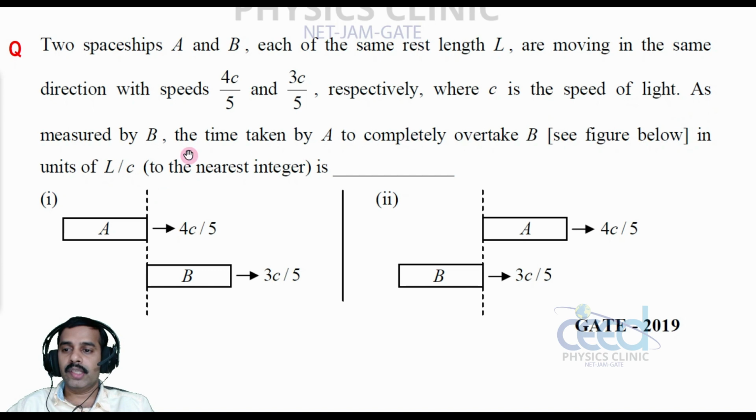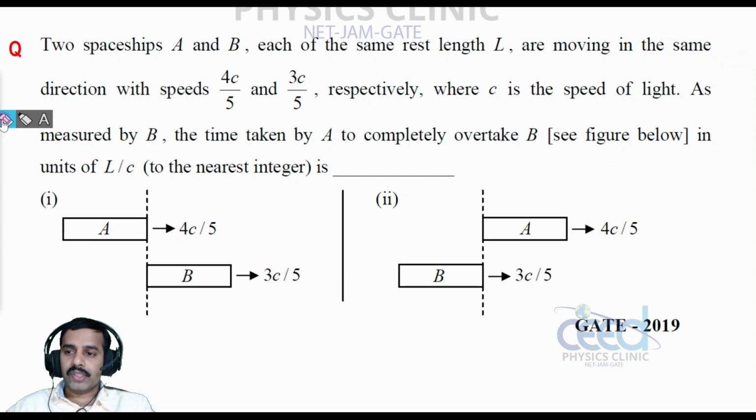The important thing is, as measured by B, you are measuring from B, which is moving at 3c by 5, and A has to overtake this B. So when you measure from B, what will be the time taken for A to cross completely? Okay, that is the question. All right, we have to express this answer in units of L by c.